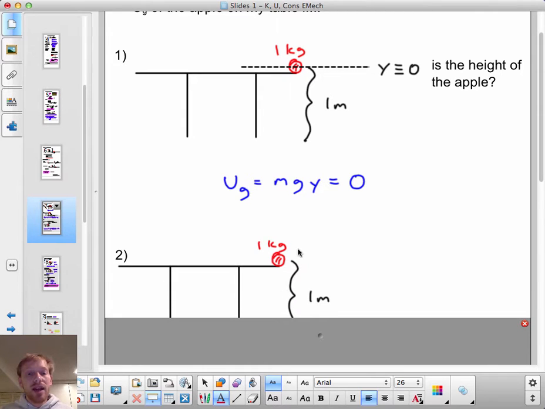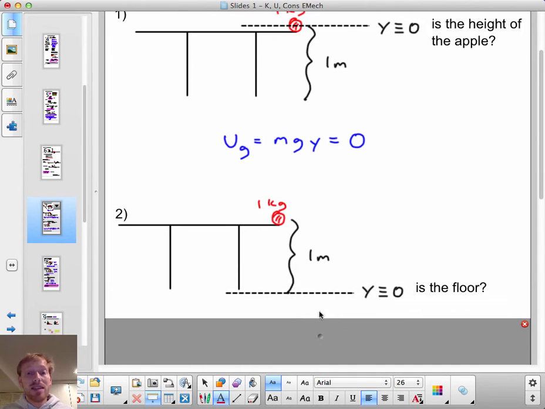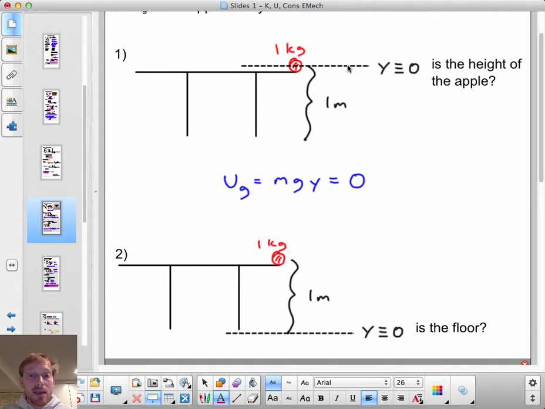But what if I have the exact same situation, but instead of calling y equals 0 the height of the table, I call y equals 0 the floor? By the way, this three-bar equal sign means "is defined as." So here I'm proposing to define y equals 0 as the floor.